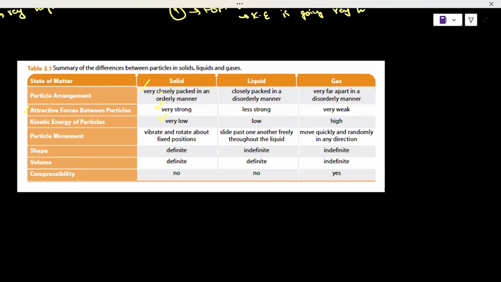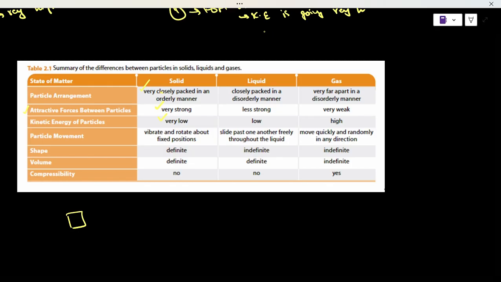So what that really means is the only energy that they have is that the particles just vibrate and rotate about their fixed positions. And then there are three further points, which are shape, volume, and compressibility. Let's say, for example, for a solid: a solid has a fixed shape. Imagine a door. A door has a fixed shape. A cupboard has a fixed shape. A bed has a fixed shape, right? So everything that is solid is going to have a fixed shape.